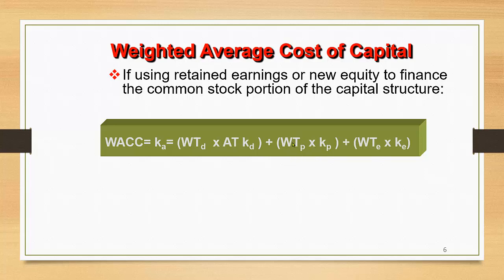The same way, let's say we have $300 worth of preferred stock out of 1000, so the weightage of preferred stock will be 30%, and we need to multiply it by its cost. And similarly, we need to multiply the weightage of common equity with the cost of equity. Then these individual weightages multiplied by their individual required rates of return for each source, we need to add together to get the weighted average cost of capital.